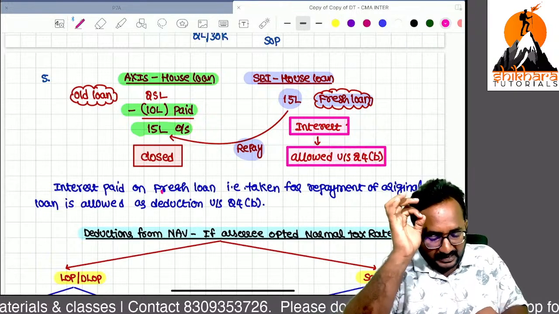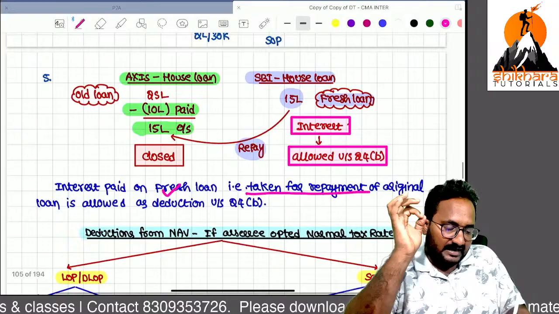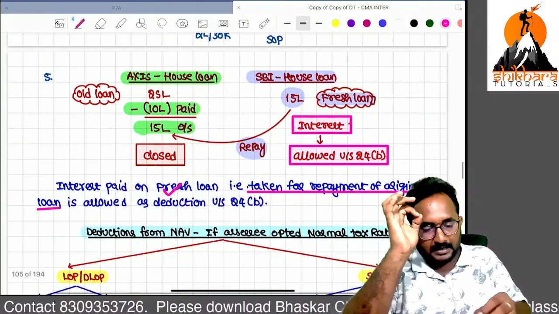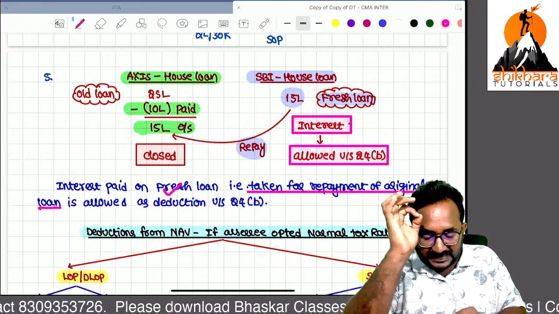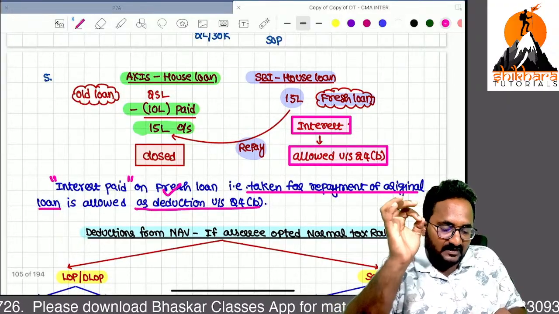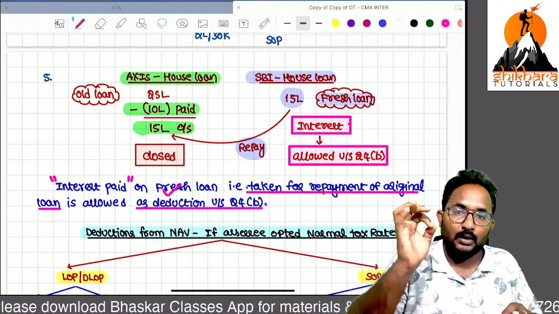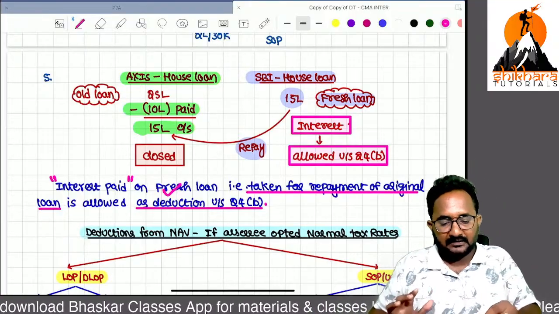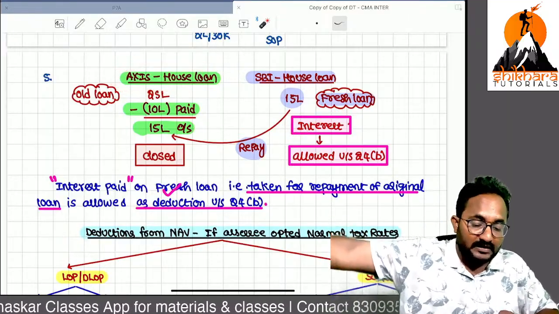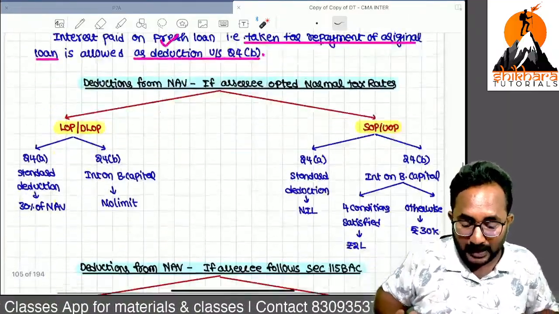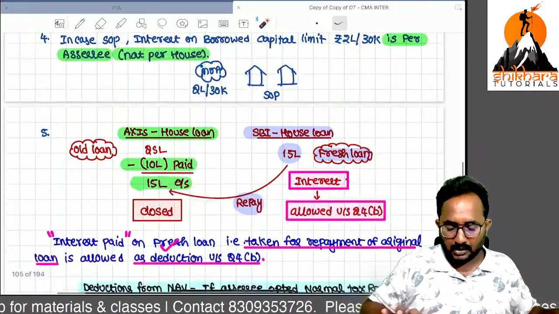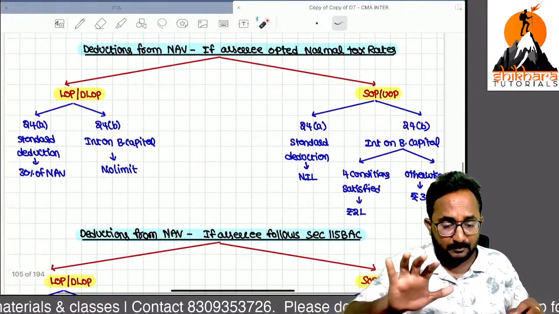Yes. If you have taken any fresh loan, and that fresh loan is taken for the repayment of the original loan, then whatever interest is paid with respect to the fresh loan is allowed as deduction under section 24B. Because the loan you have taken steps into the shoes of the original loan. So that's why it is allowed as deduction, ma.